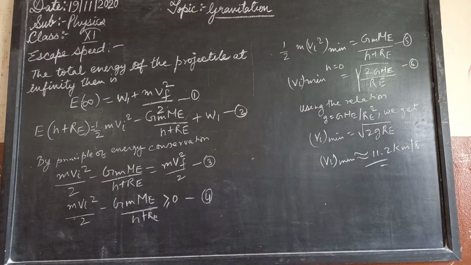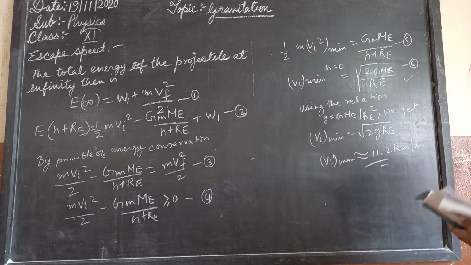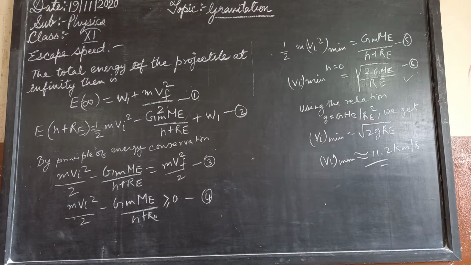If h is equal to 0, which means the object is thrown from the surface of the earth and the height is 0, we get Vi minimum equal to root over 2 G Me upon Re. This is the sixth equation we are getting. Now, using the numerical values of g and Re, Vi minimum will be 11.2 km per second, and this is called the escape speed, sometimes loosely called the escape velocity.